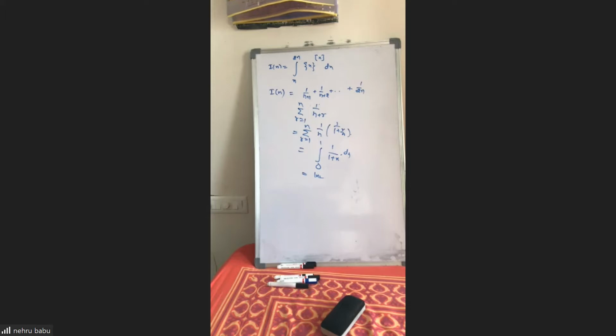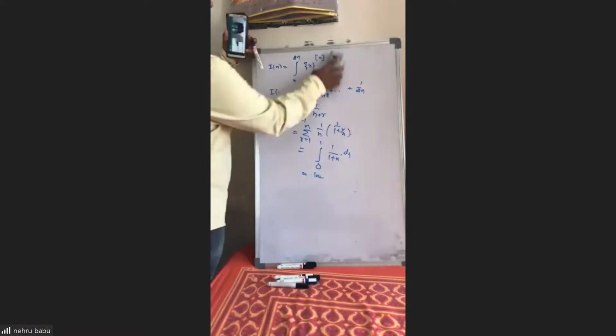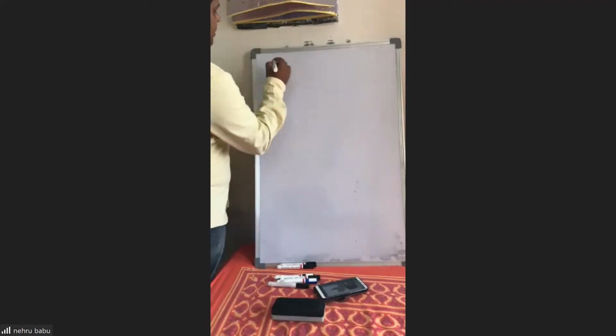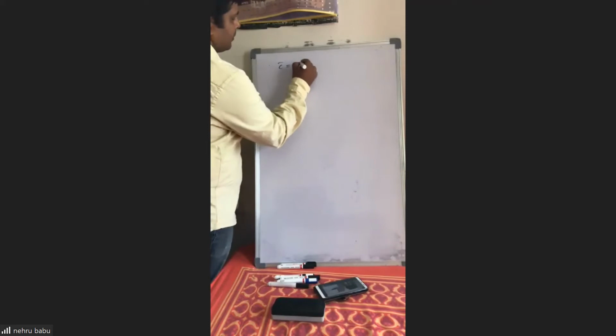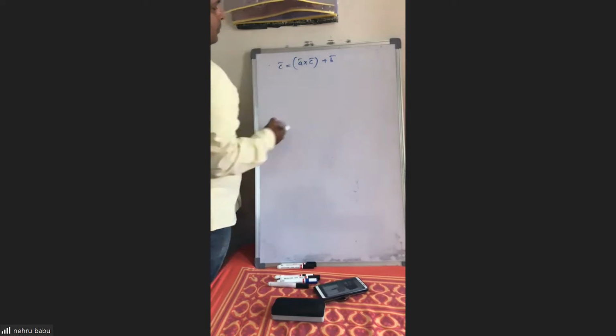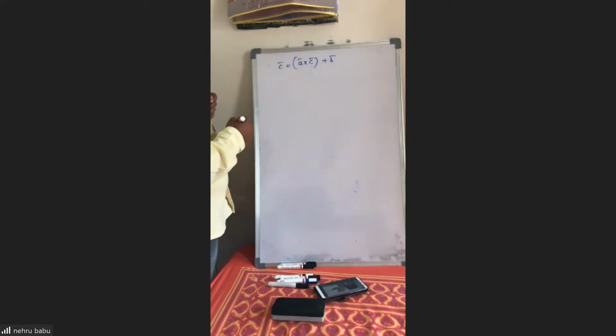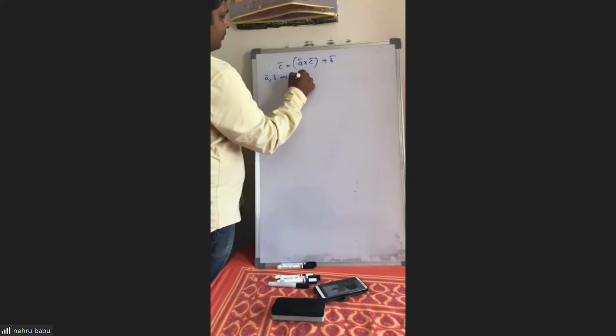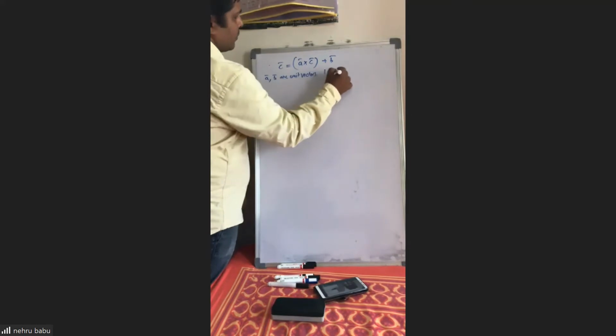Sir, one more doubt, sir. Yes. Sir, C bar equal to A bar cross C bar plus B bar, sir. One minute. In this paper only it's there. Yes, sir. Say the question. C bar equal to A bar cross C bar plus B bar. Here A and B are unit vectors which are not equal. A bar, B bar are unit vectors. They're asking the maximum value of two box ABC.